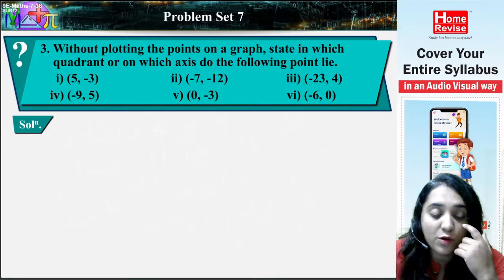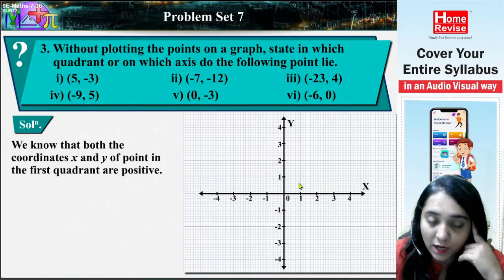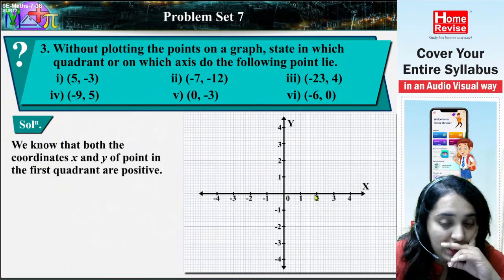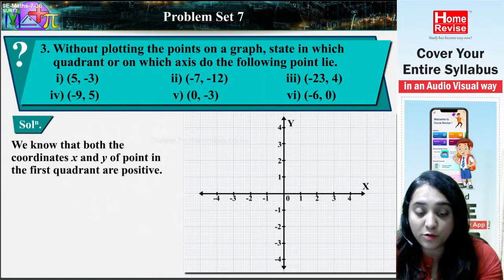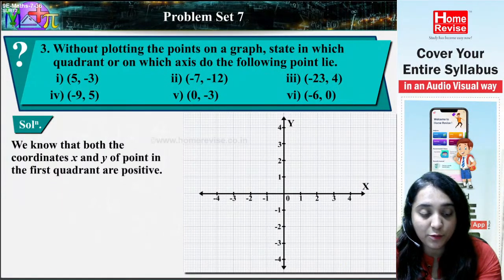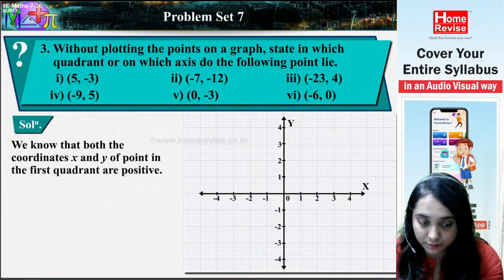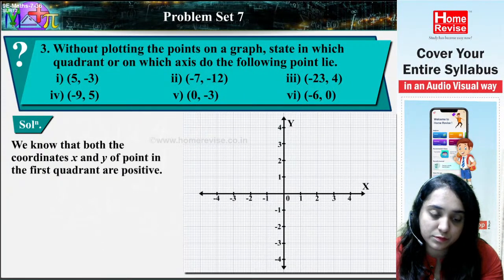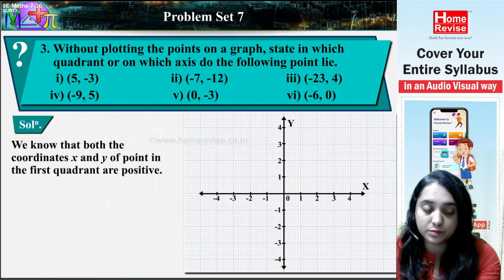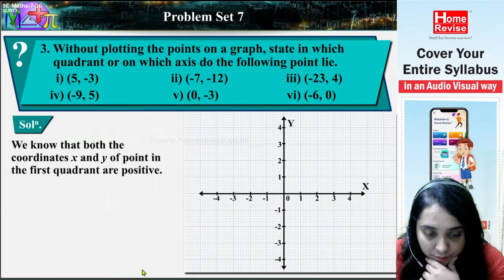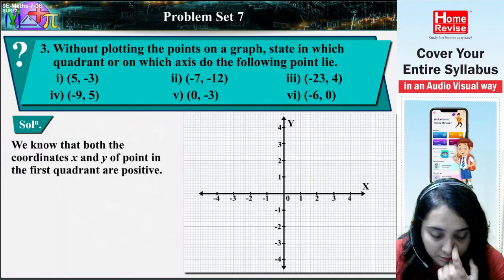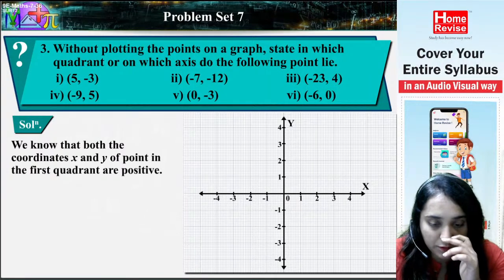So basically what we have to do is we have to plot the graph like this, and on the graph we have to write 5 and minus 3. So 5 is on the x-axis, 5 and minus 3 will be drawn accordingly. Okay, everyone pay attention properly. Wait, I'm doing it.